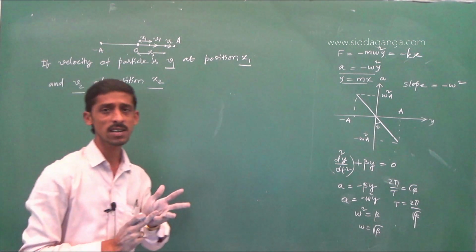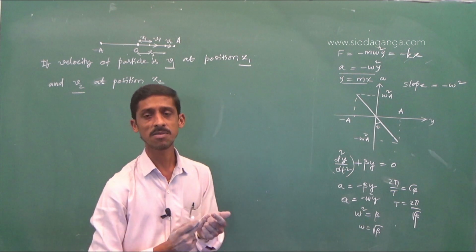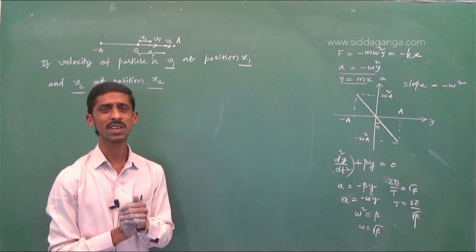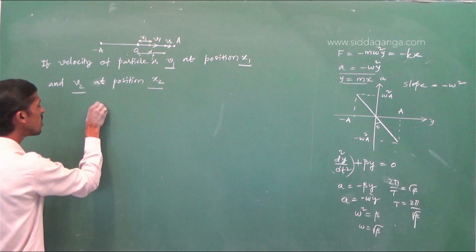What is the time period? What is the amplitude? What is the maximum velocity? What is the angular frequency? All these expressions can be asked.